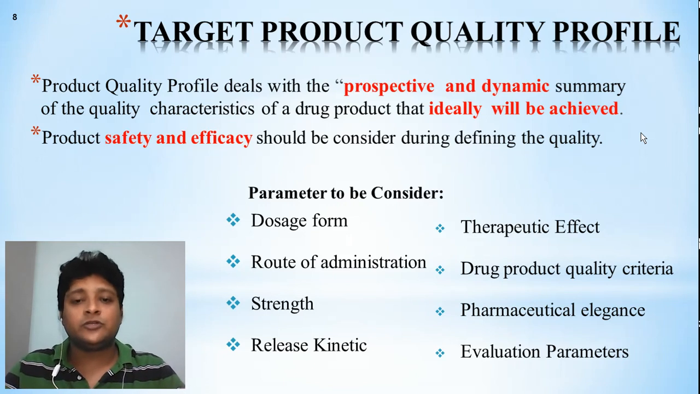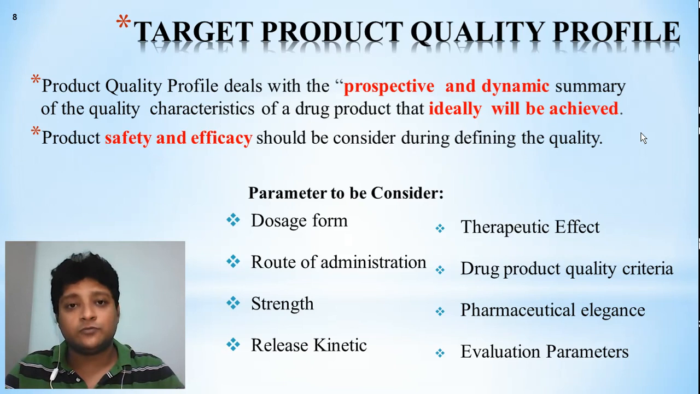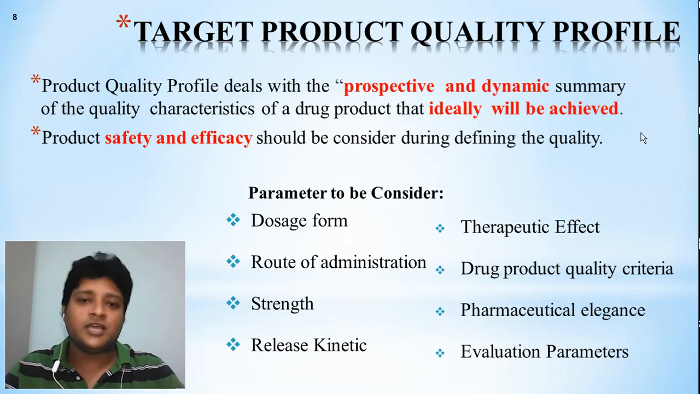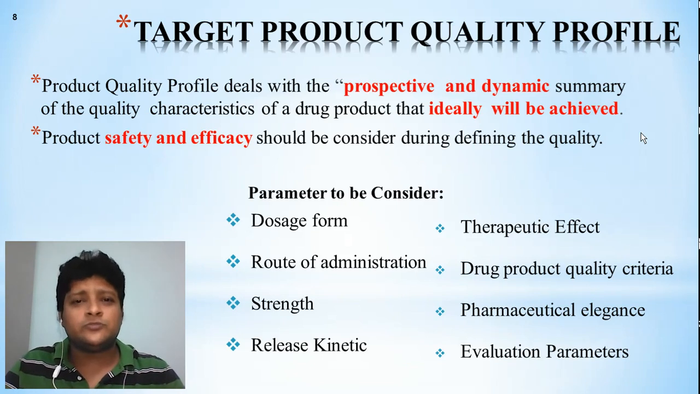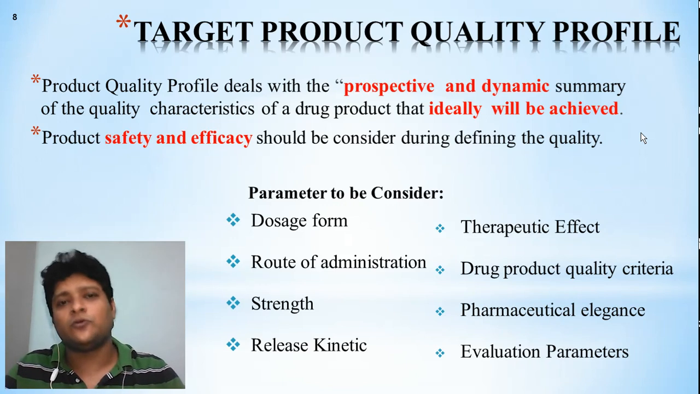The parameters to be considered: the first one is dosage form. What kind of dosage form will be suitable? As we know, there are different dosage forms like solid, liquid, semi-solid. Apart from that, nowadays there are many novel drug delivery systems coming, like liposomes, niosomes, or targeted drug delivery systems like floating and mucoadhesive. There are so many techniques and approaches for the dosage form. So you have to think which type of dosage form will be suitable for our drug.